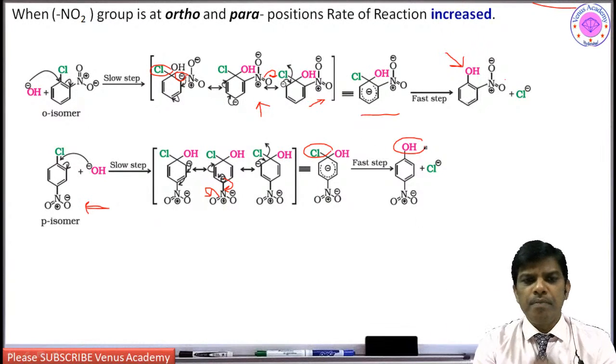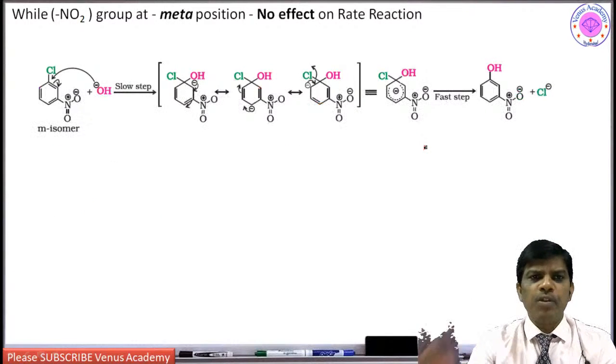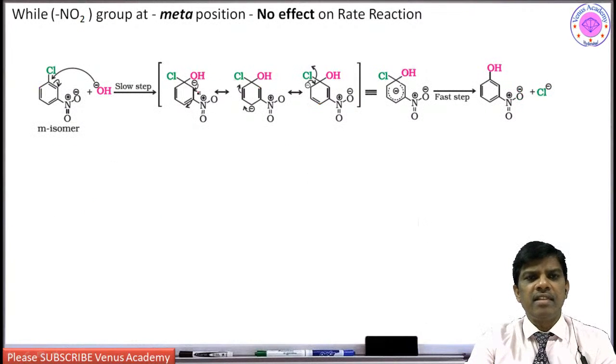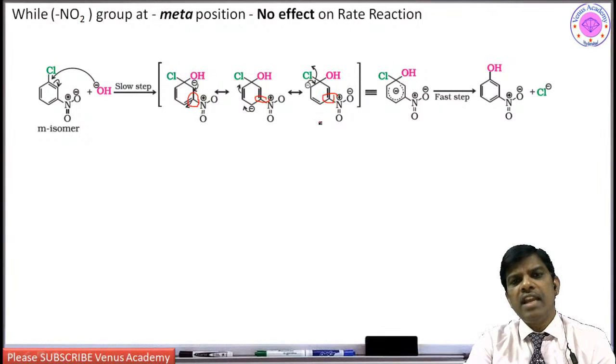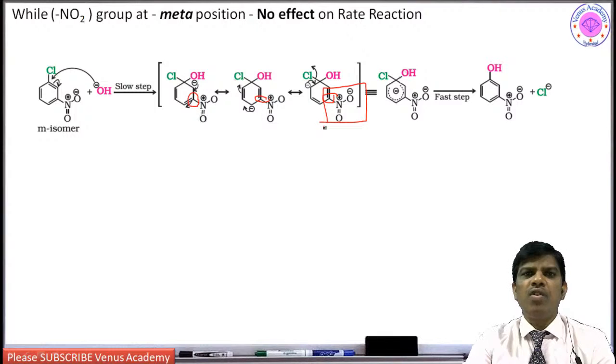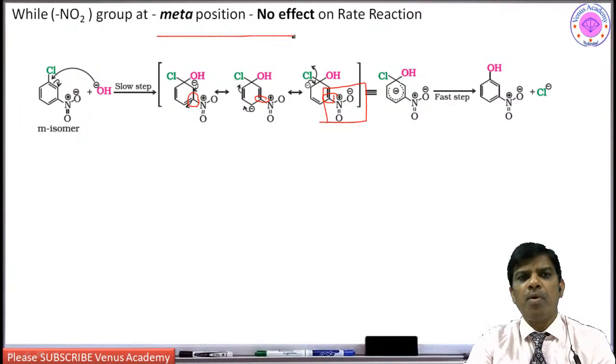The same thing when it comes to the meta position. During the resonance stabilization, it is not going to form a negative charge at the meta position. Do you observe a negative charge at the meta position? This is the meta position, no negative charge. In all resonance forms there is no negative charge. So though it has a nitro substitution at the meta position, it is not going to have any effect. So nucleophilic substitution of a meta substituted nitro compound is very tough, students.